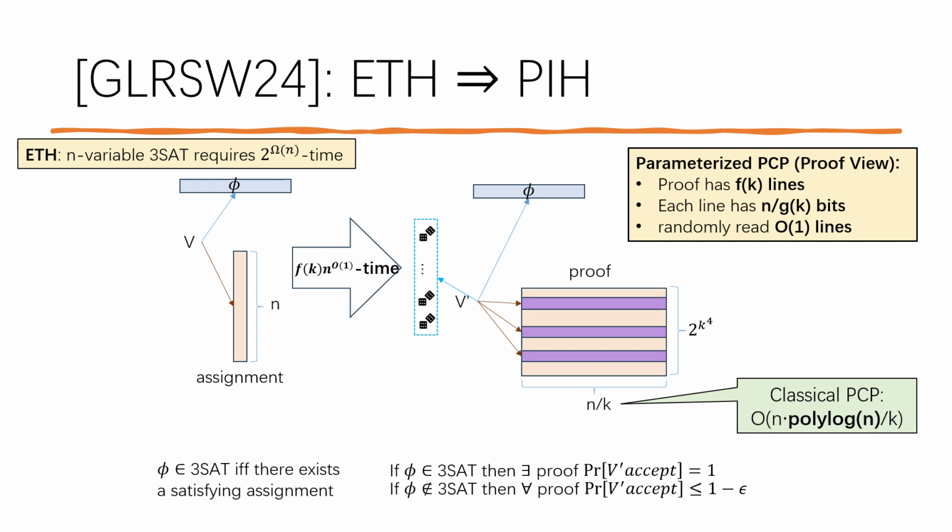In fact, the state-of-the-art PCP theorem has a polylog n factor blow-up of the proof length. It is still a big open problem whether there exists a PCP for 3-SAT with linear proof length. In our setting, we can remove this polylog n factor.